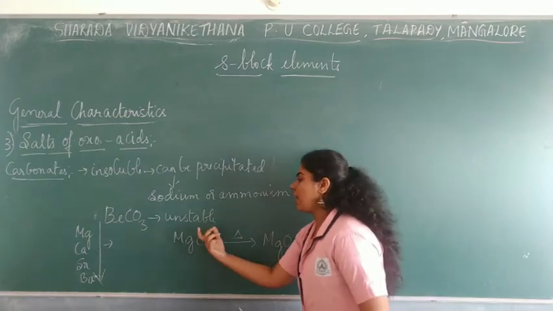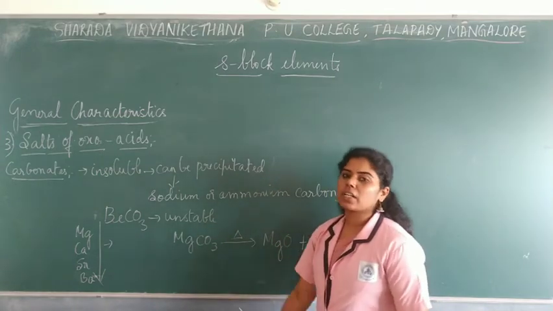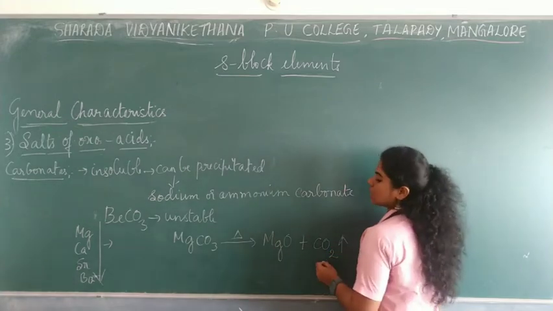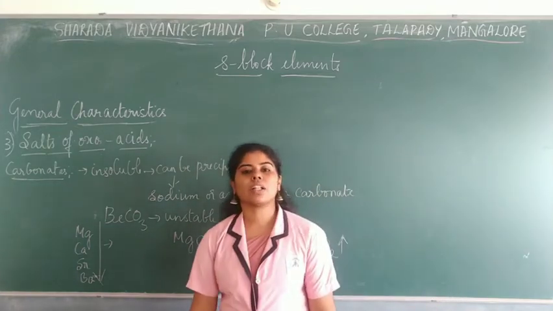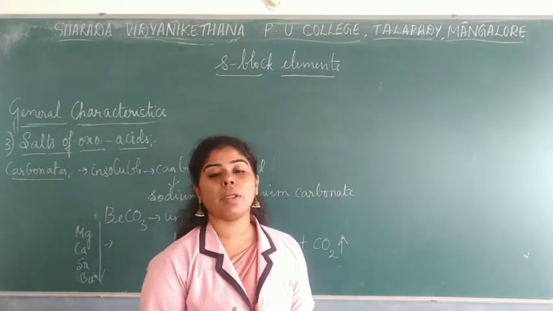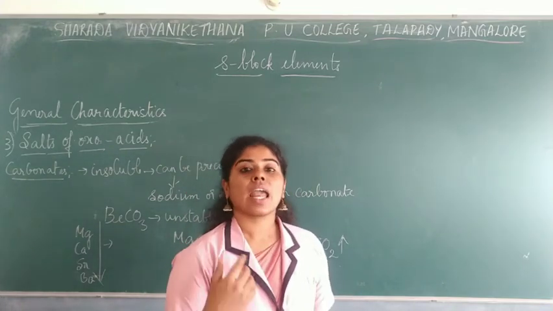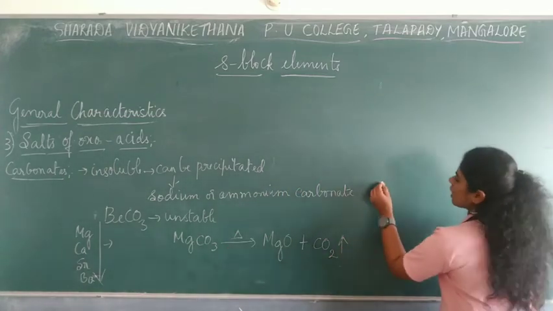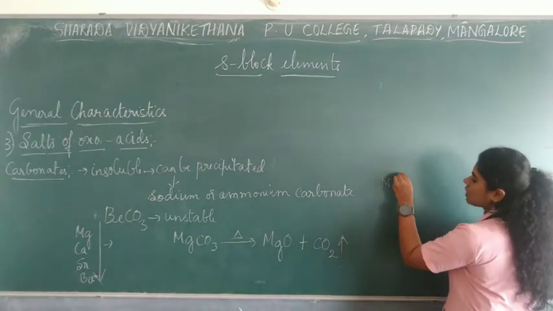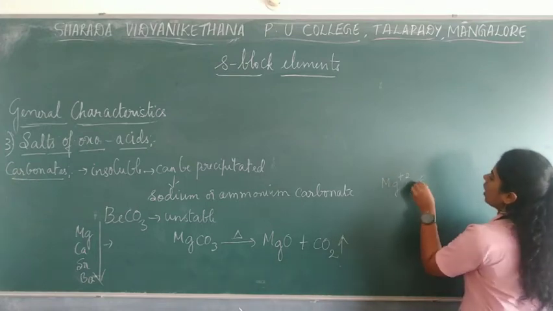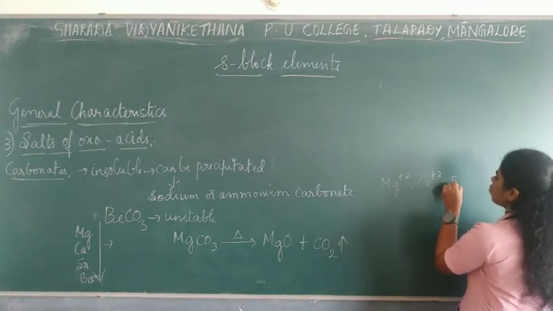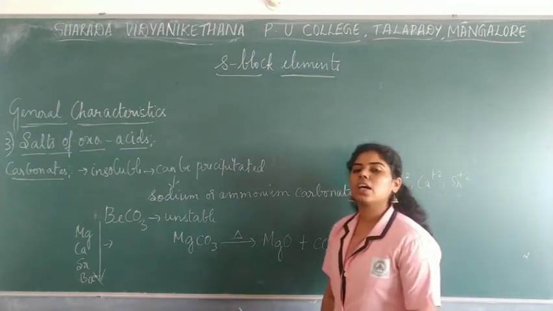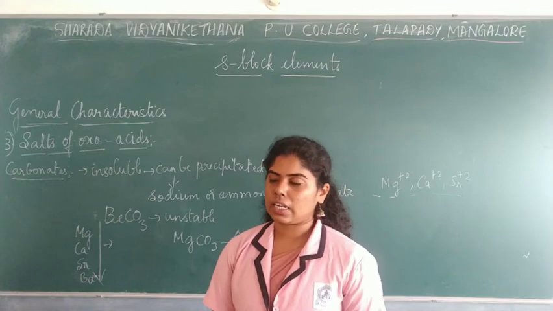Usually alkaline earth metal carbonates will undergo thermal decomposition to give metal oxides and carbon dioxide. And also the thermal stability of these carbonates increases with the increase in cationic size. If the cationic size increases, talking about cations like calcium 2 plus, strontium 2 plus, then the thermal stability would also increase.